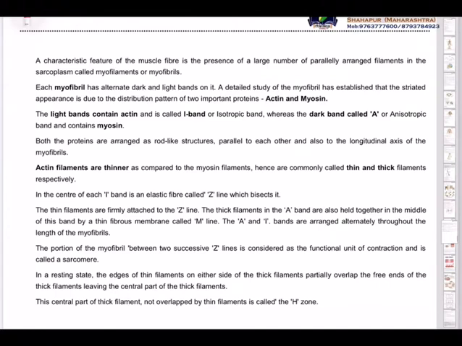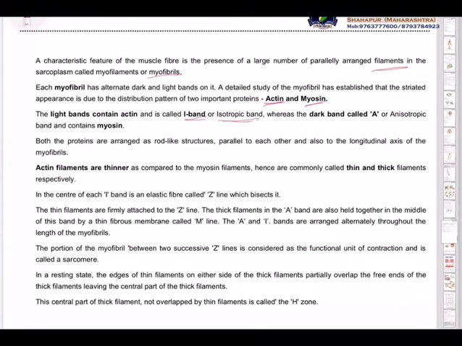So here, a characteristic feature of the muscle fiber is the presence of a large number of parallelly arranged filaments in the sarcoplasm called myofibrils or myofilaments. Each myofibril has alternate dark and light bands on it. A detailed study of the myofibril has established that the striated appearance is due to the distribution pattern of two important proteins. These are muscle proteins, you must remember, actin and myosin.